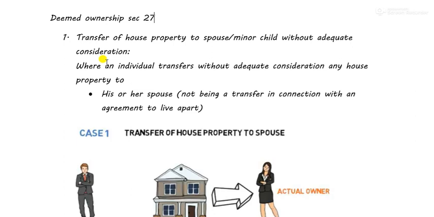If you see the income tax rules, up to 2,50,000 the tax rate is nil. Above that, she'll have to pay tax. So if I transfer my house property to her, she'll pay tax, but she'll pay very little tax compared to what I would pay. This is why they transfer the house property to their spouse or children, so that they can save tax. But the income tax rules came up with another rule: even if you have transferred the house property, even if you are not the legal owner, if you are receiving rent, you are the deemed owner of the house property.